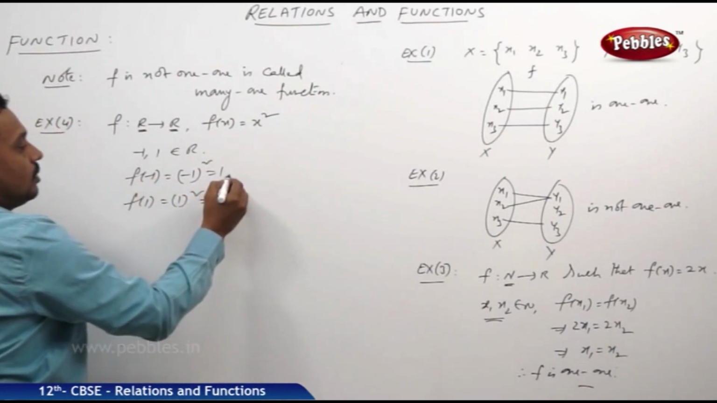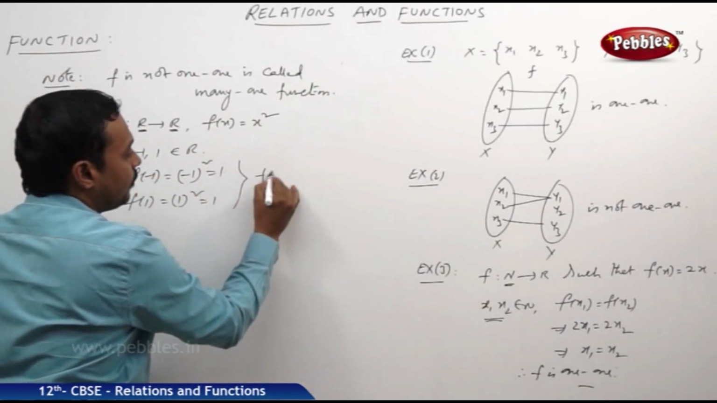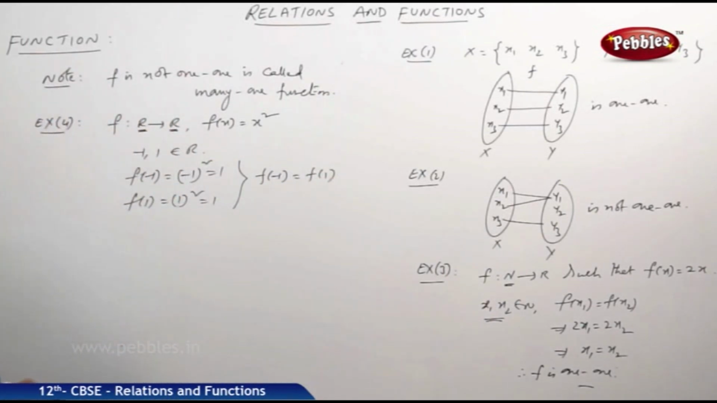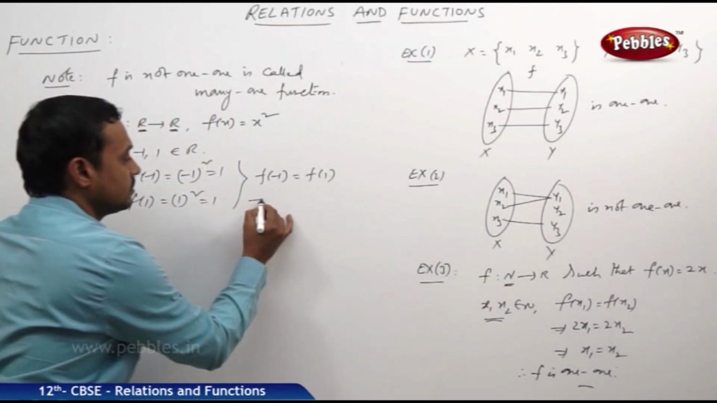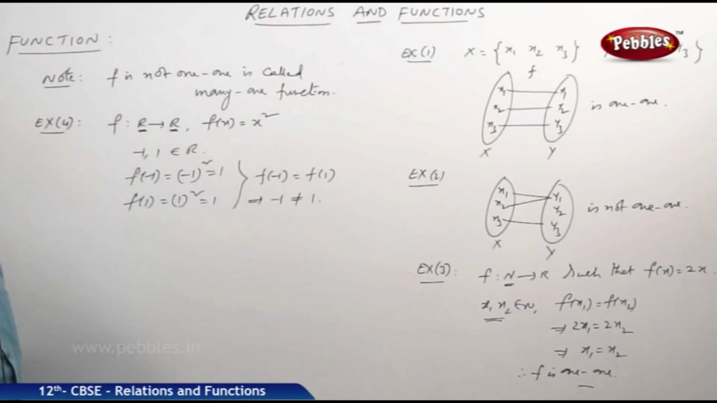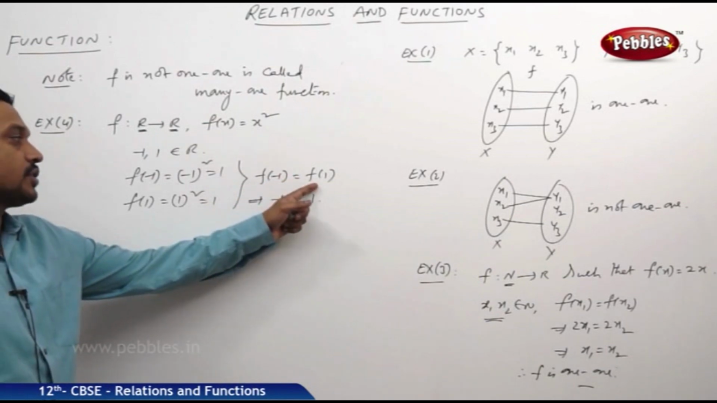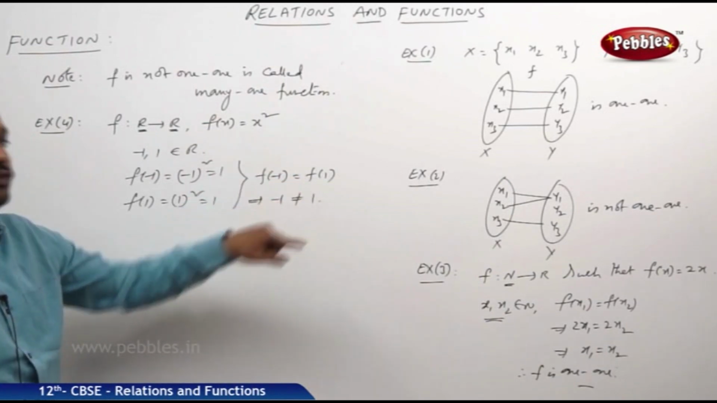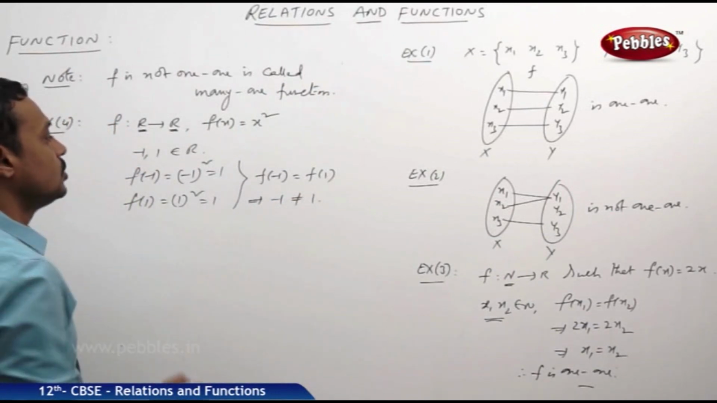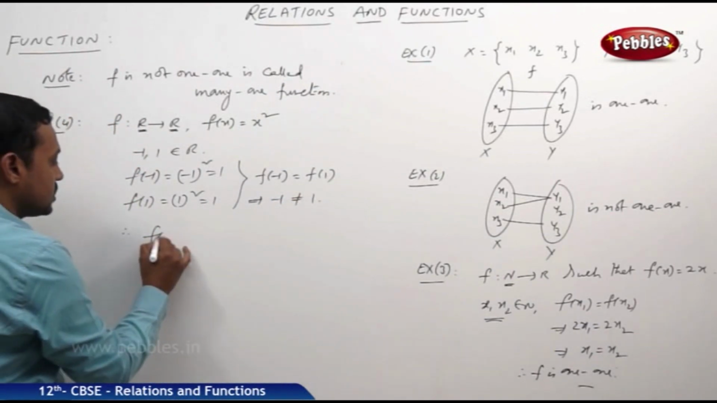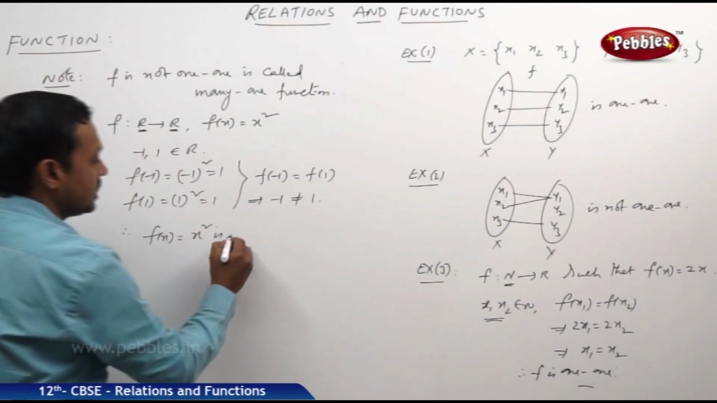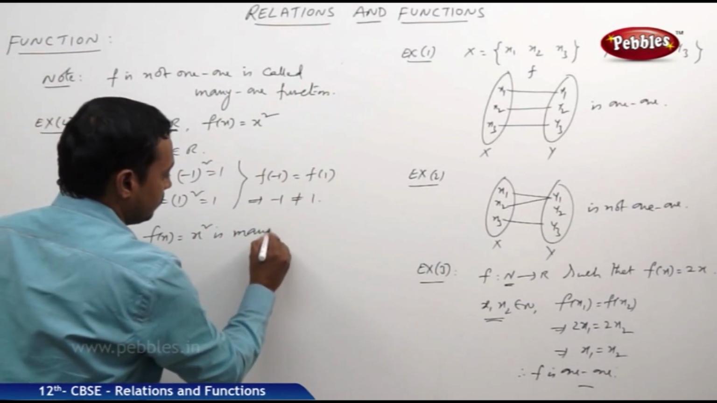So f of 1 and f of -1 are both the same. f of -1 is equal to f of 1, but -1 is not equal to 1 here. When f of x1 is equal to f of x2 implies x1 is equal to x2, then f is called 1-1, but that condition is not satisfied here. So f of x is equal to x square is not 1-1, hence it is a many-one function.